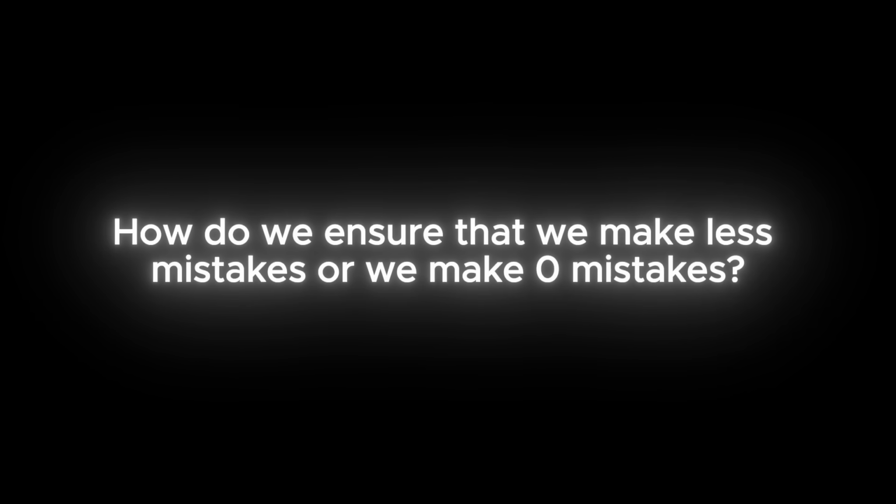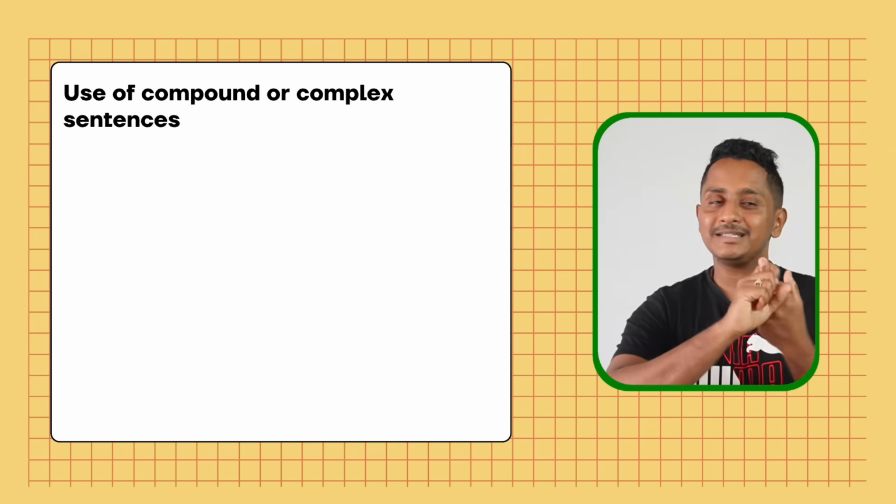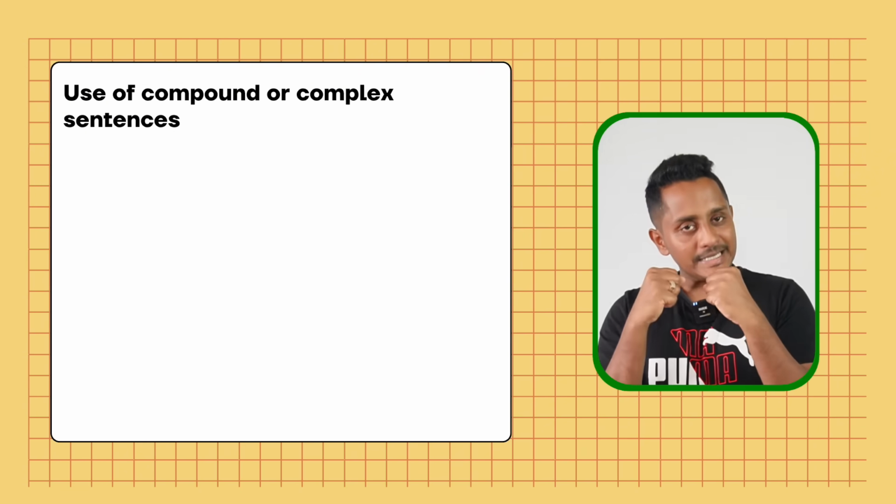So before we delve into the template that I'm giving a lot of hype about, let's understand the grammar perspective. Remember, it's around 65 words or 60 words that you're going to write. You should be really good with the grammar. The more you write, the more grammatical mistakes you end up making. So how do we ensure that we make fewer mistakes or 0 mistakes? That's what we need. Very simply, you're going to make use of 2 things: compound sentence and complex sentence. The sentence formation is really important.